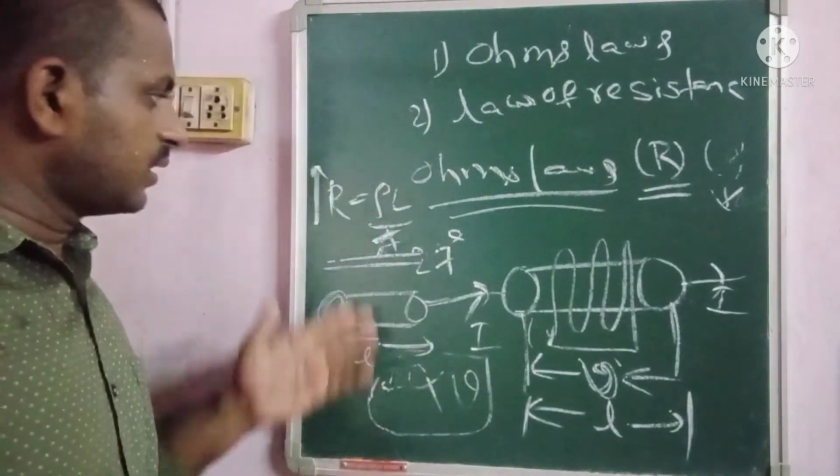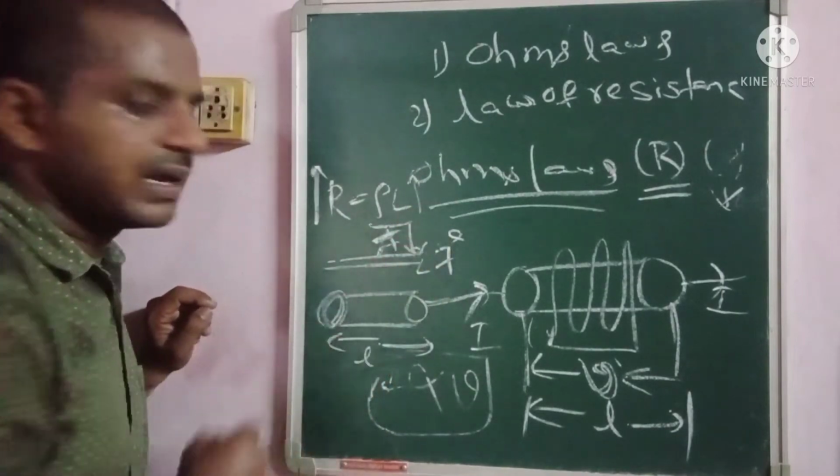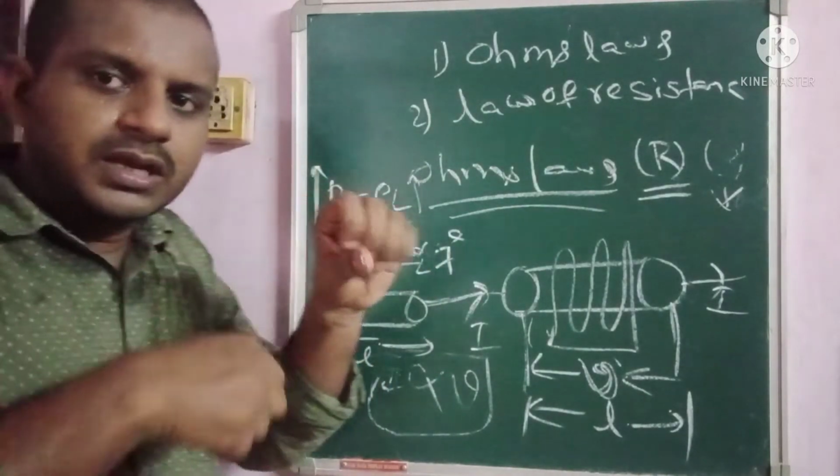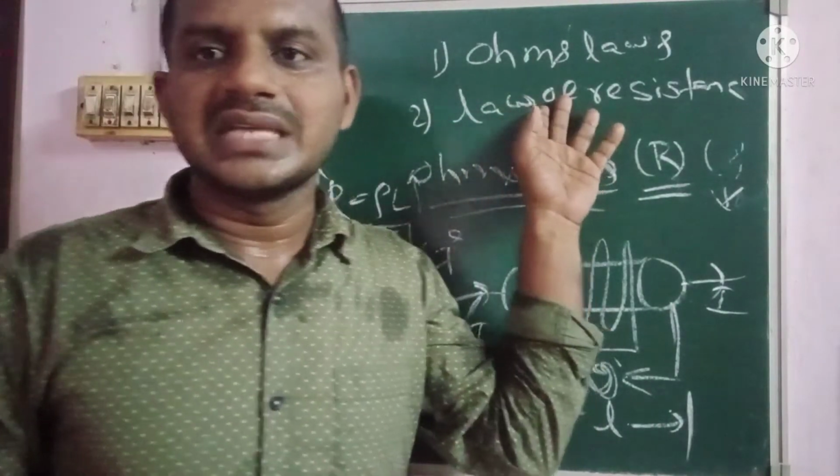So the same rule is based here. If we increase the length, then automatically the area of cross section will be decreasing. Here the total area of cross section of the total conductor will be decreasing. So this is the property of law of resistance as well as Ohm's law.